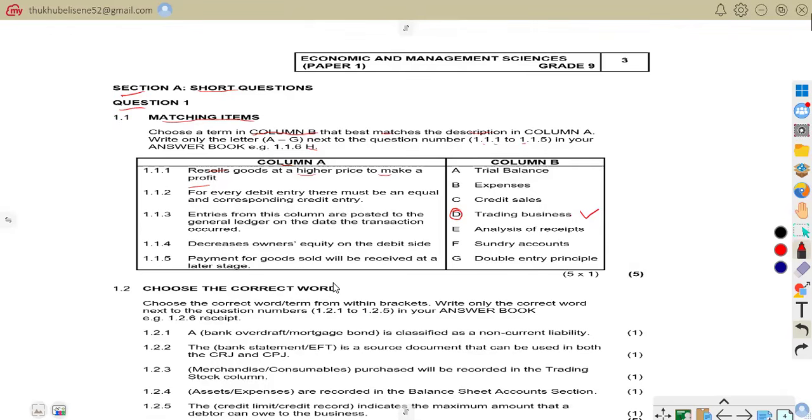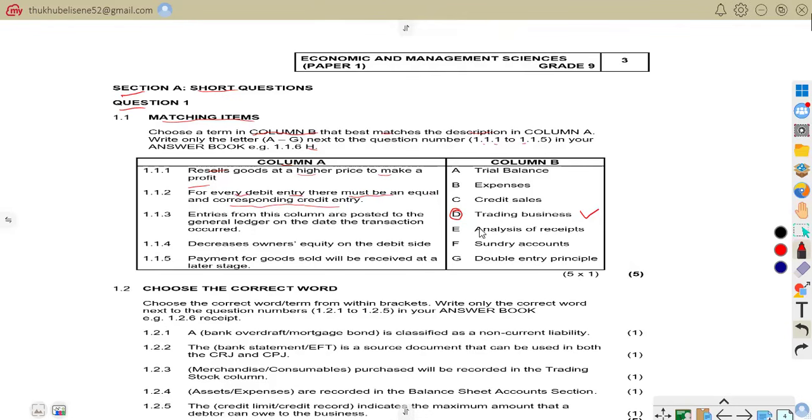Now let us come to the second one, 1.1.2. For every debit entry, there must be an equal and corresponding credit entry. Now we come to our terms, as we have read the description.